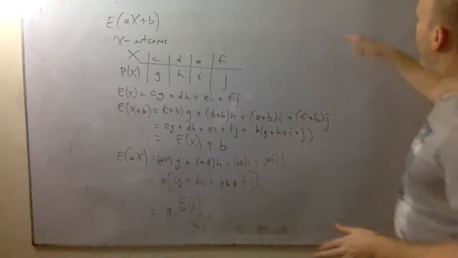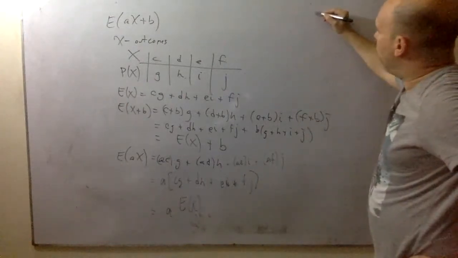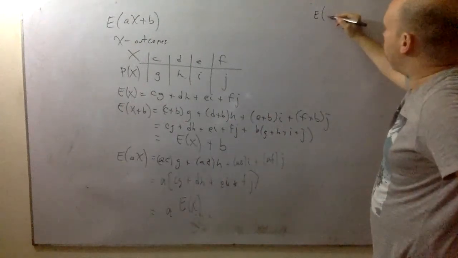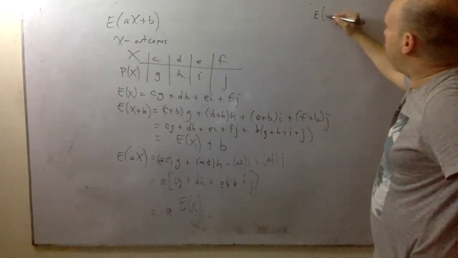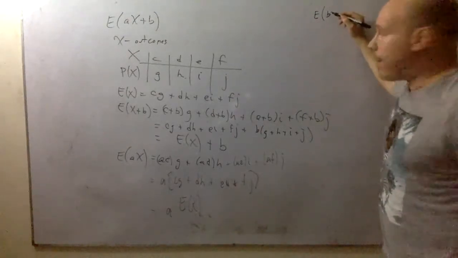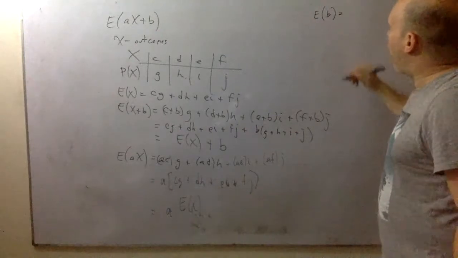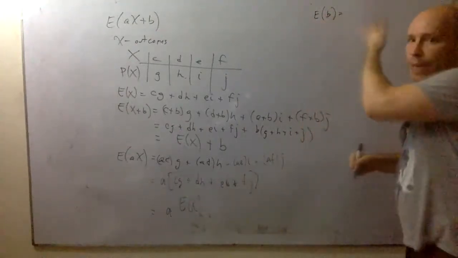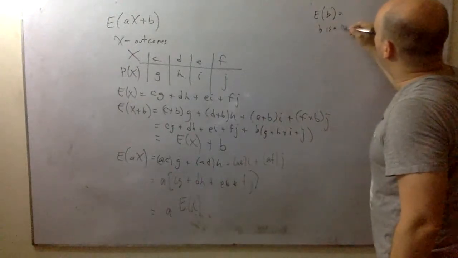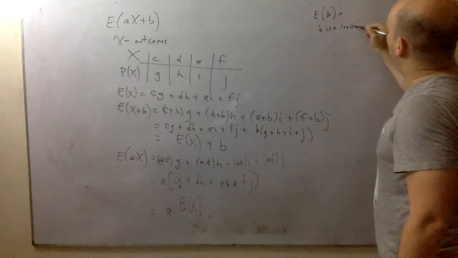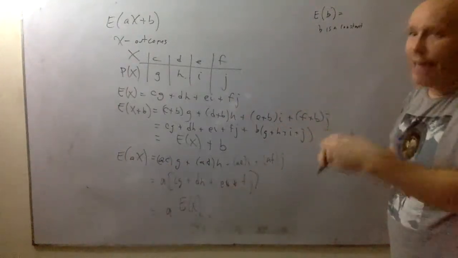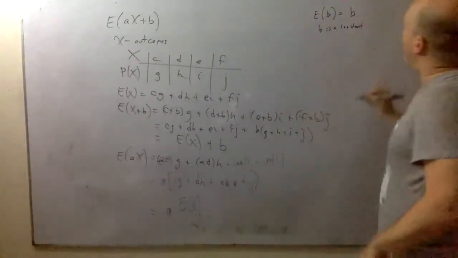Couple of other things. What is the expectation of, just a letter, how about B? Well, the B is constant, right? So what is the expectation of B? Well, you're taking the average of B's. So let B be a constant. If I have B plus B plus B plus B divided by N, it's still B.